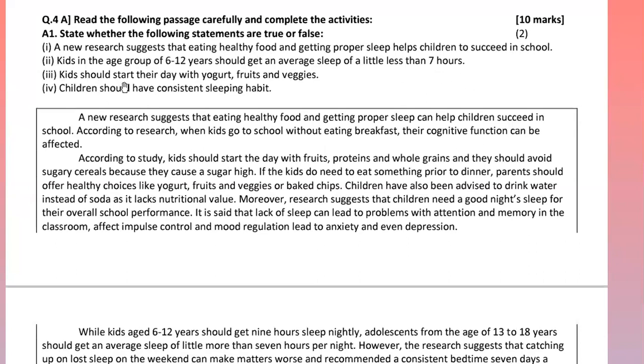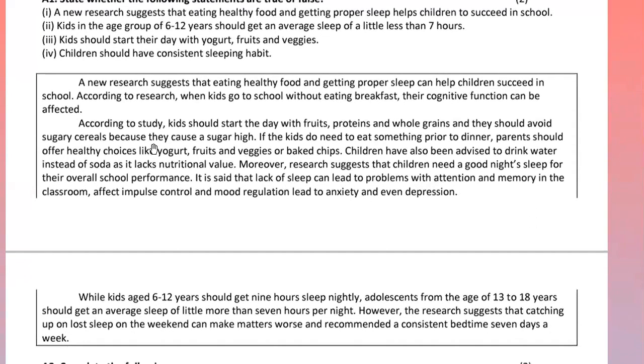Next, kids should start their day with yogurt, fruits and veggies. So in the morning, what we should eat, it is given there. Now we'll check whether this is true or false sentence. Children should have consistent sleeping habit. Consistent means the continuous sleeping habit. मतलब particular time होना चाहिए, sleeping habit उनकी fix होनी चाहिए. Now we'll see the passage.